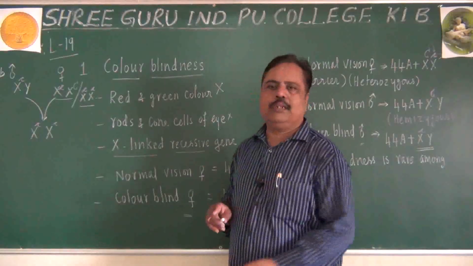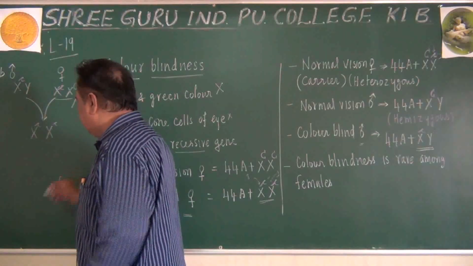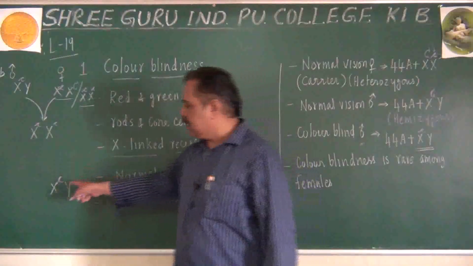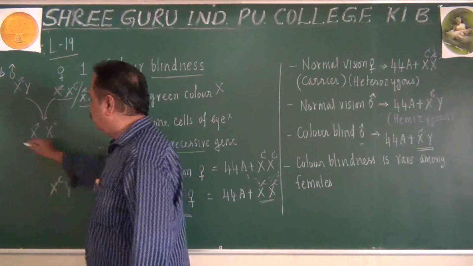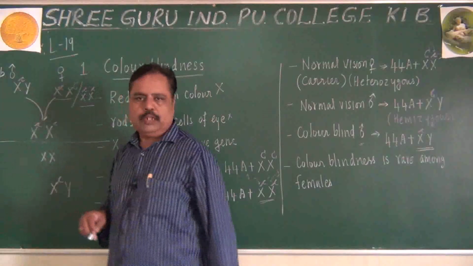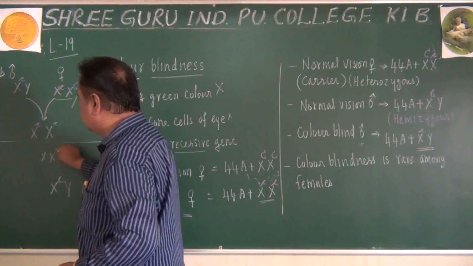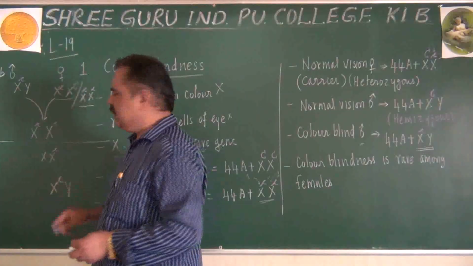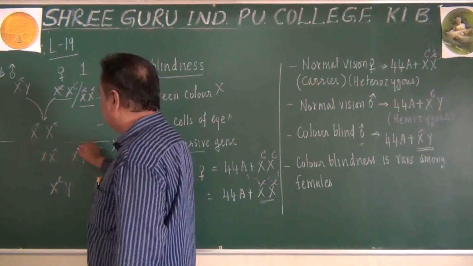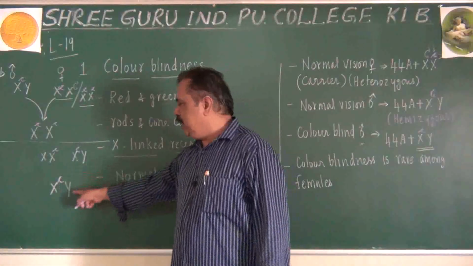But what about a son? Imagine a son is colorblind, which means he will be having one small c on his X chromosome. The X chromosome of the son comes from whom? Mother. Mother will give rise to the X chromosome. She is giving an X chromosome, so she must be having at least one small c, or she may be having both small c also. And the father gives the Y chromosome. So the father's X chromosome may be capital C or small c. It does not affect his son.